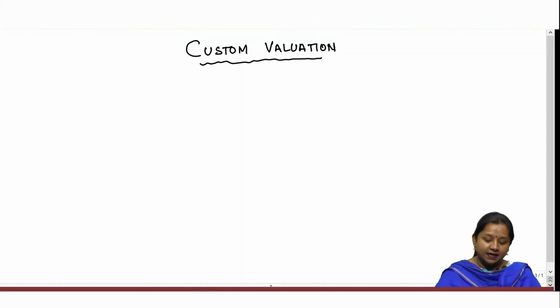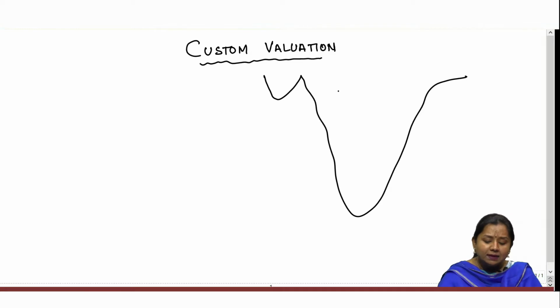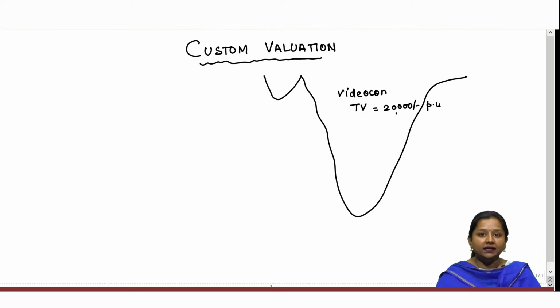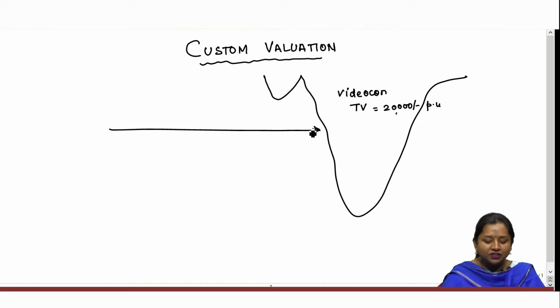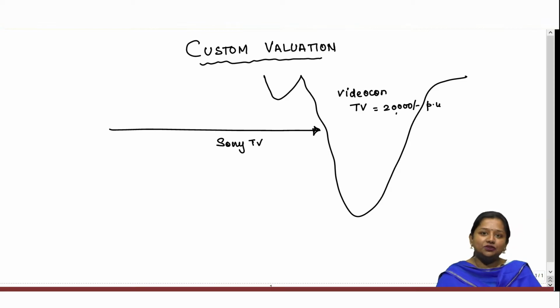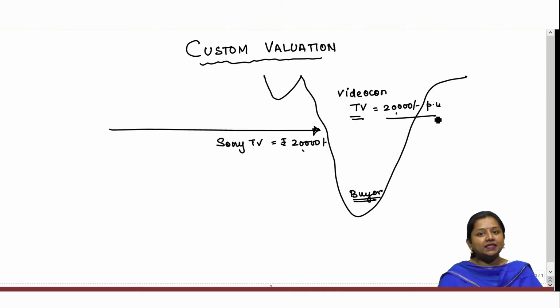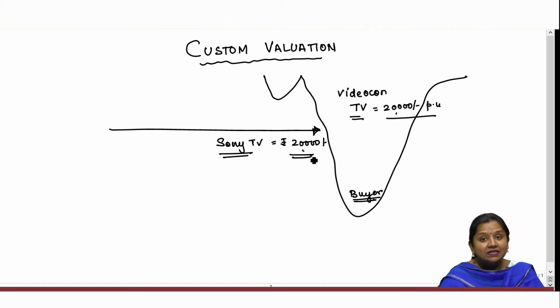For example, if I say that an Indian manufacturer, Videocon Limited, manufactures and supplies a television set in the Indian economy for rupees 20,000 per unit, and at the same time a foreign manufacturer, Sony Limited, supplies a similar kind of television set to the Indian economy for rupees 20,000 only, and you as an Indian buyer have two options, an Indian television set worth rupees 20,000 and a foreign television set of similar price. Which television set do you generally opt for?